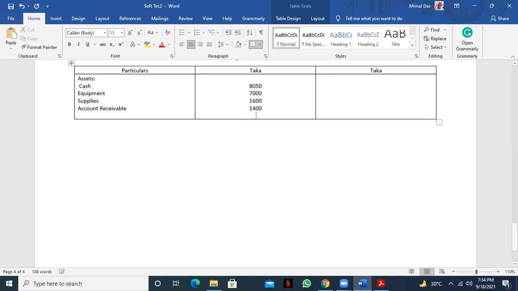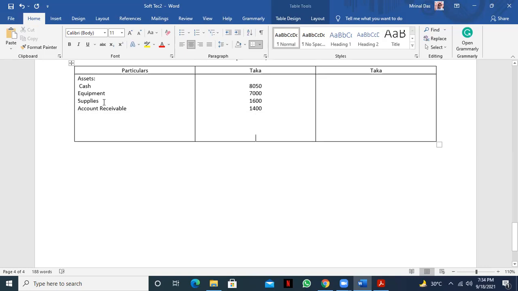So what is the total asset here? Total asset is how much? Sir, 18,050.